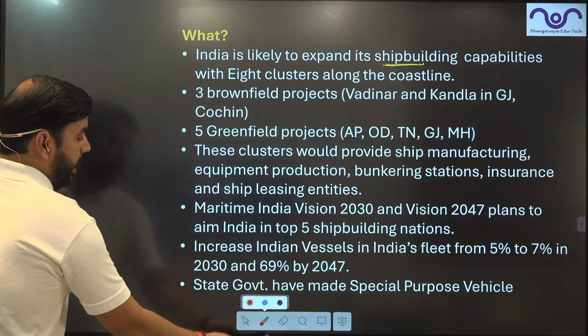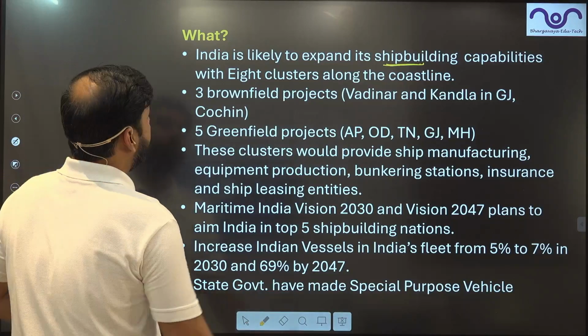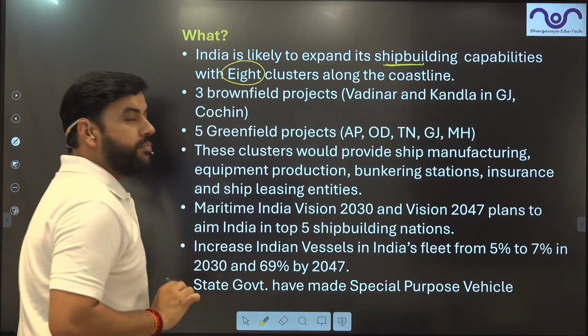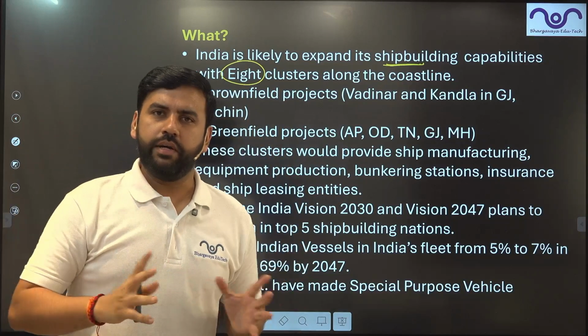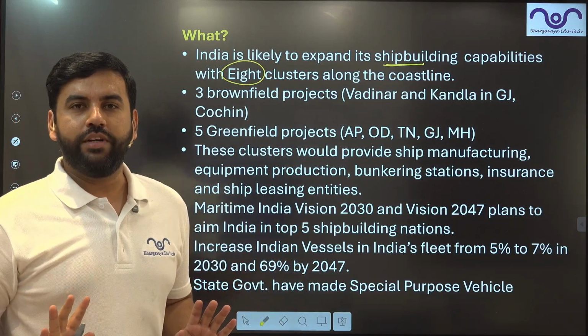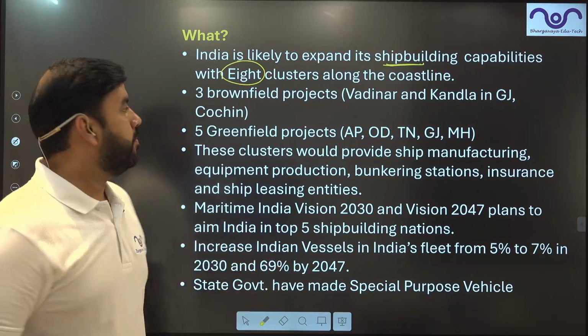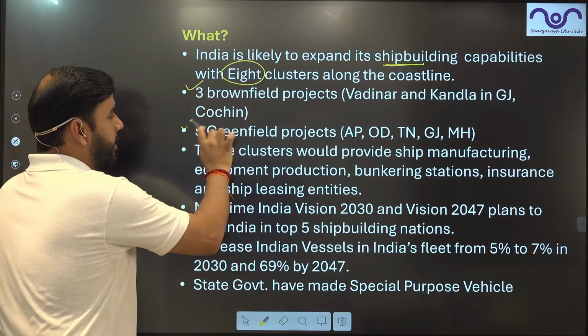So India is aspiring for 8 such clusters. So 8 such clusters will be created. Obviously, all these clusters are going to be created on the coastal areas, without a doubt. 3 in brownfield, 5 in greenfield.